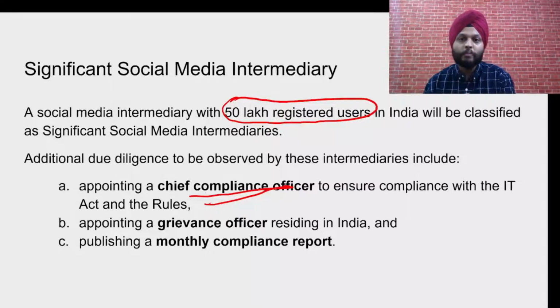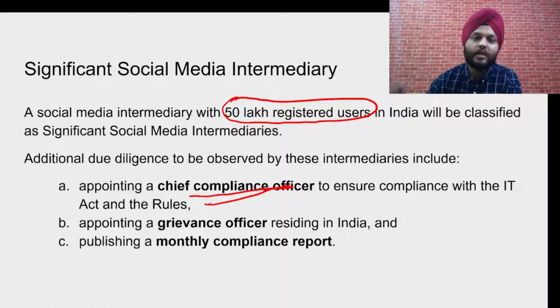Many of these companies do not have anybody in the country, and sometimes no provision is even listed. So there has to be a grievance officer who resides in the country, which is pretty good actually. And lastly, there should be a monthly compliance report, stating whatever request has been sent and whatever compliance has been done, which has to be given to the government at the end of the day.